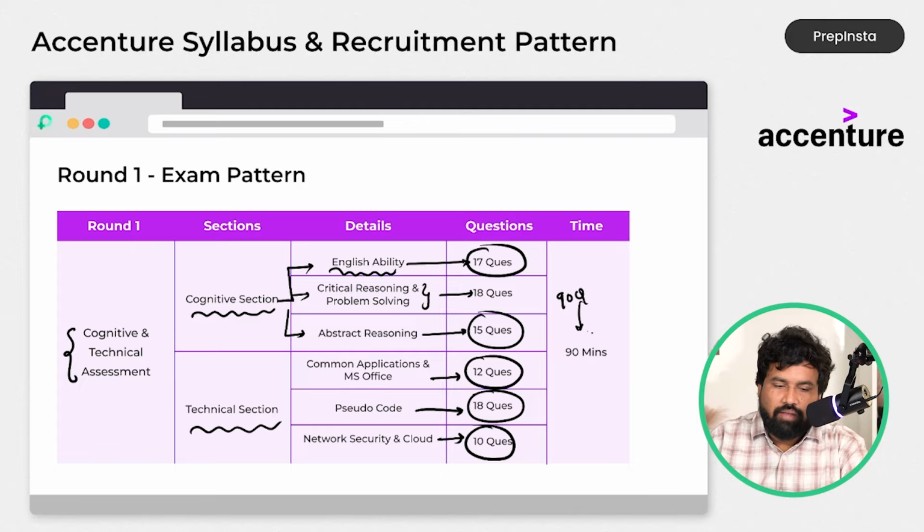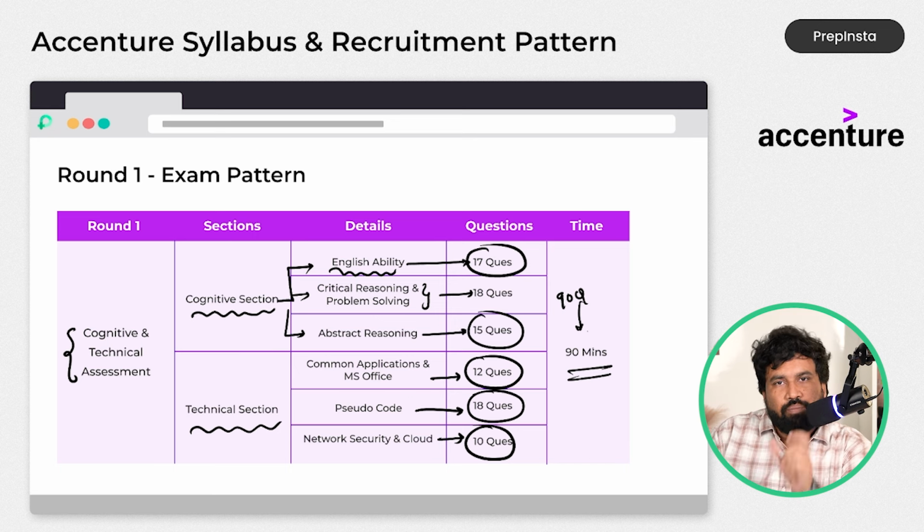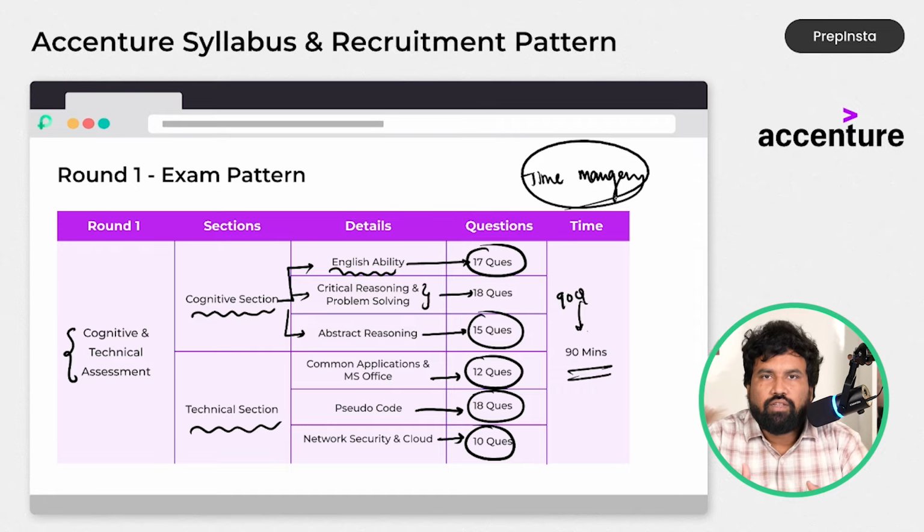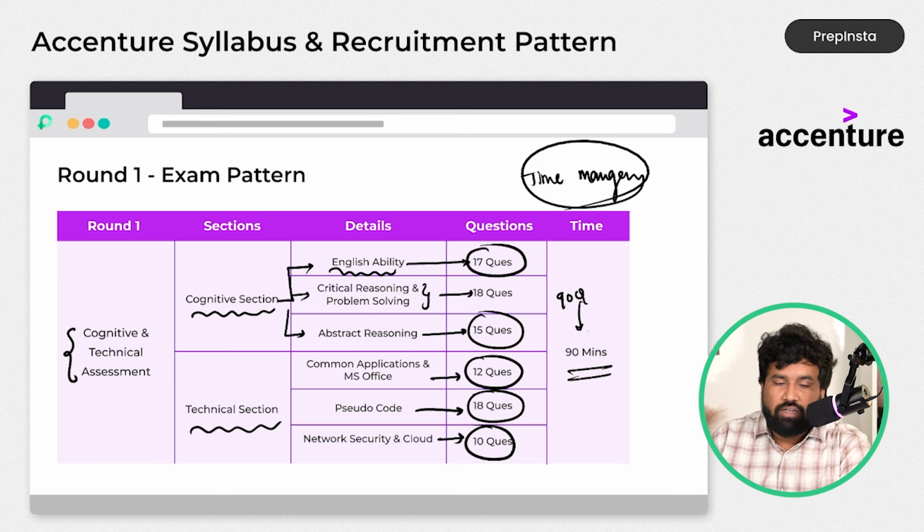And 90 minutes is the time. The time is shared across all the sections. It is not a section based timer, it is an overall timer. So time management is your responsibility. You need to have a good idea of which sections you need to spend less time on and which sections you need to spend more time on. Even in the upcoming slides, I will tell you which topics need more time and less time. Don't worry, in this video I will give you a complete idea.